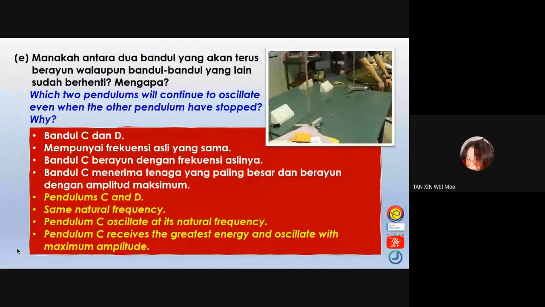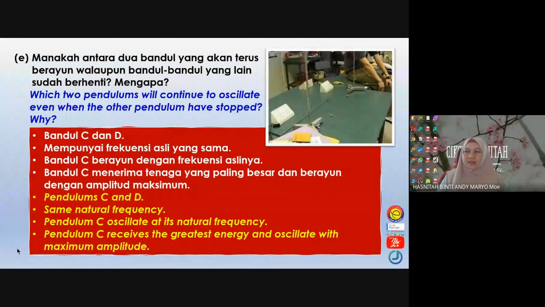Boleh, tidak salah. So when we talk about resonance, normally we mention the natural frequency. Okay, the same natural frequency. Any other question? Ada lagi soalan lain? Okay, kalau tak ada now, can you please check on page 130, students, 130.